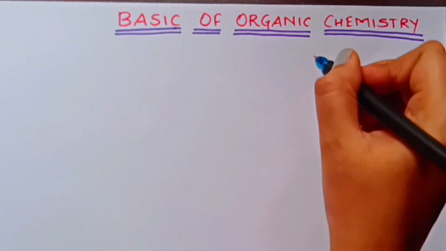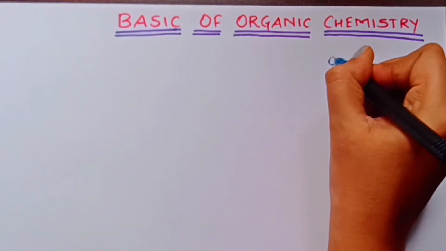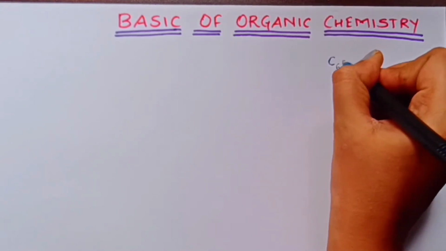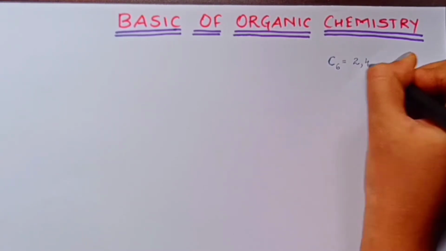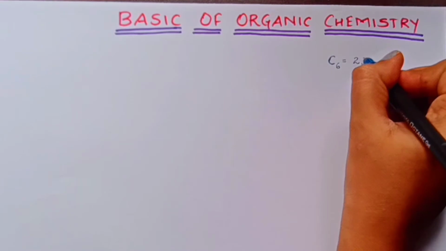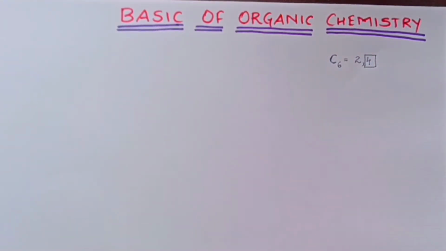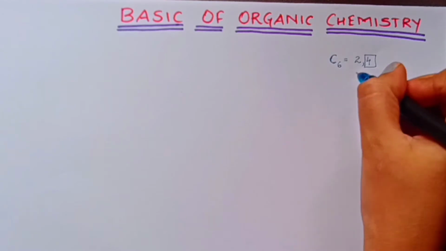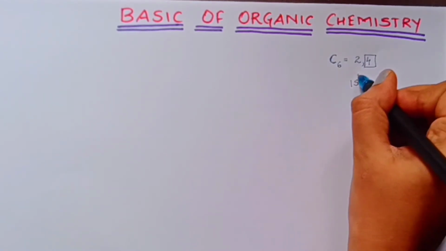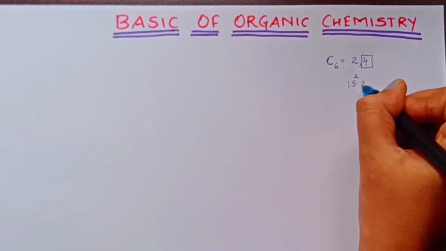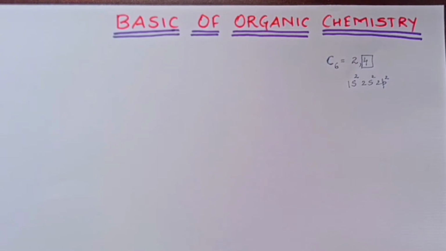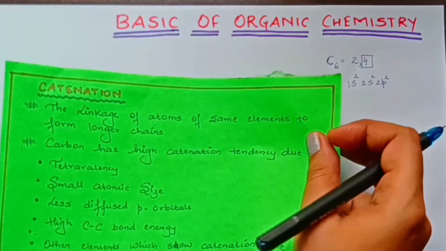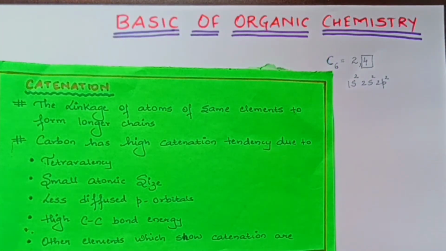number of carbon is what, children? The atomic number of carbon is 6. So, I can write down 2 electrons in the inner shell and 4 electrons in the outermost shell. From here, I can say that carbon has 4 electrons in its outermost shell. I can also write the electronic configuration as 1s2, 2s2 and then 2p2. So, both are the electronic configuration of carbon. From here, I can say the valency of carbon is tetravalent in nature.